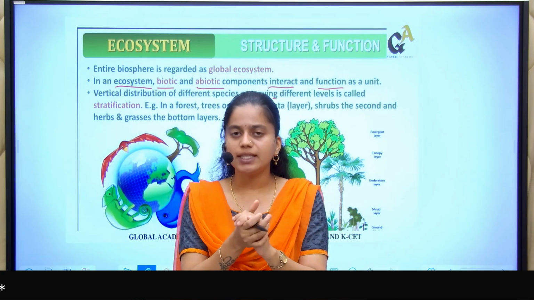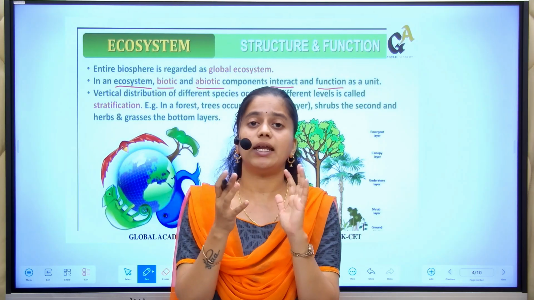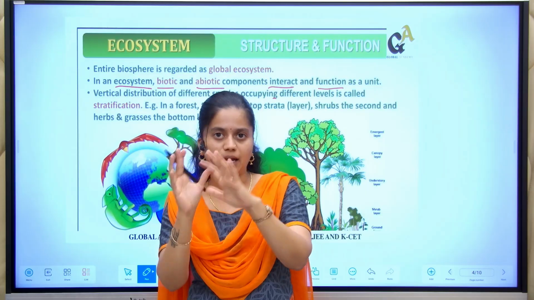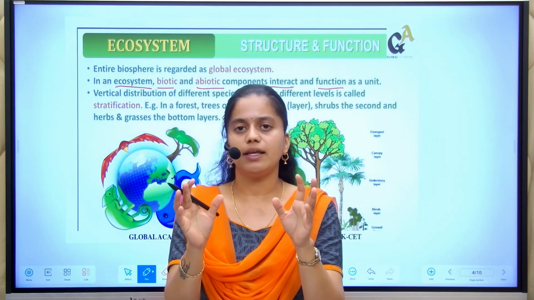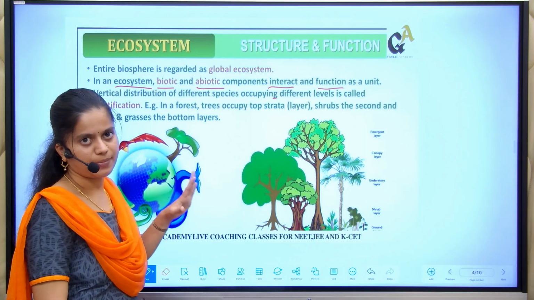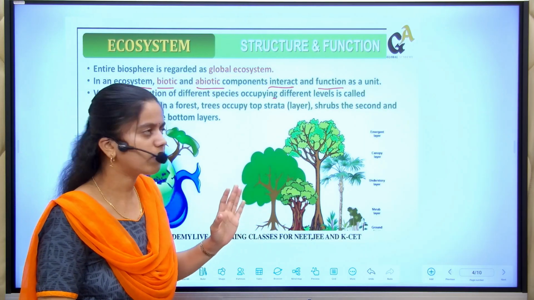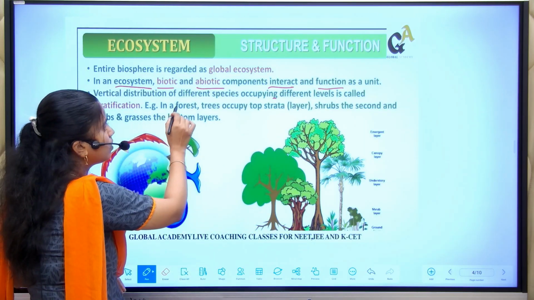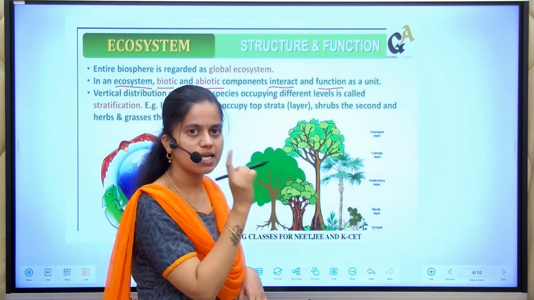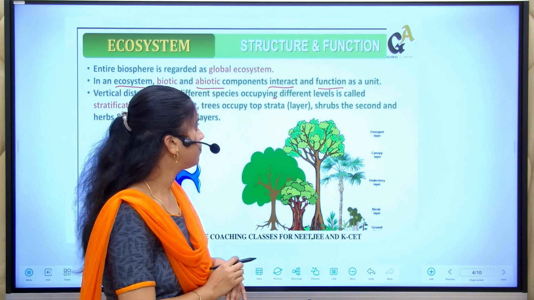When they are together, in communication, only then can I refer to it as a terrestrial ecosystem. Like that, any ecosystem, terrestrial or aquatic, the biotic and abiotic components interact and function as one single unit.